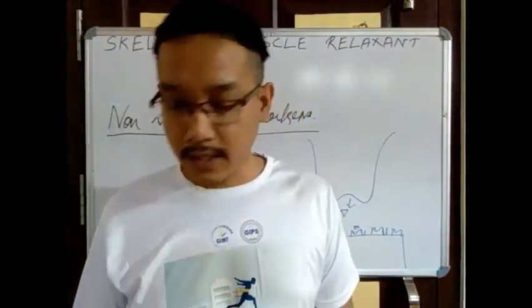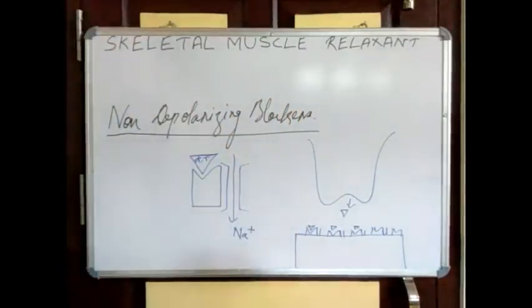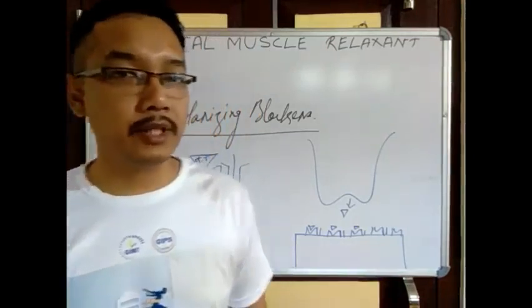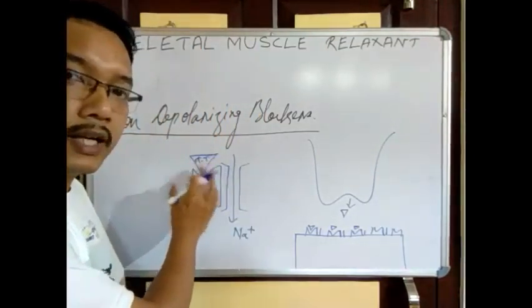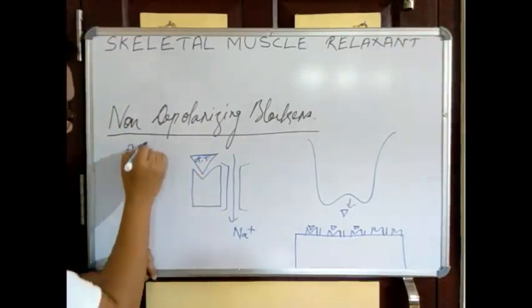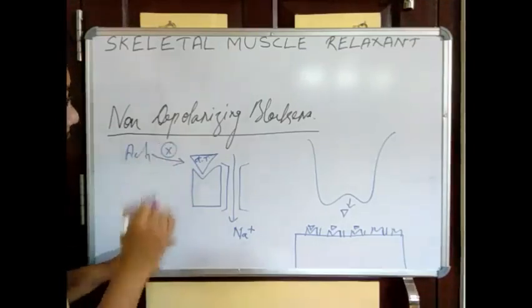Many drugs are there, and we already studied the classification. Tubocurarine, pancuronium, atracurium, these drugs will be there. If these drugs bind here, they will work as antagonists. Now whatever acetylcholine comes, it cannot bind here.